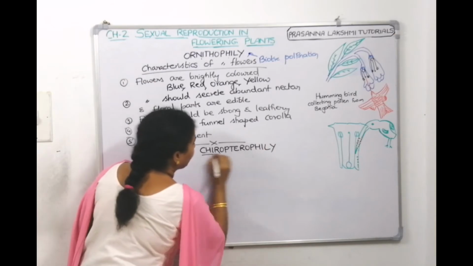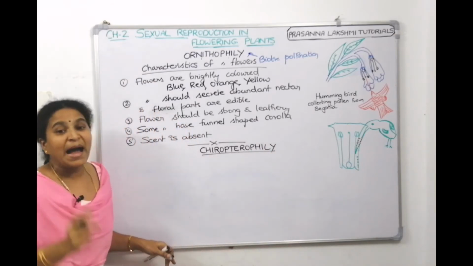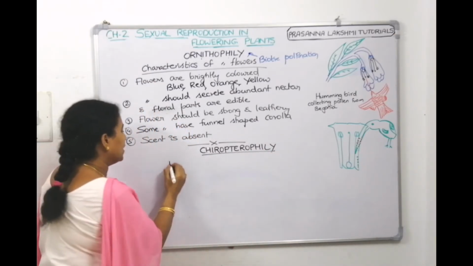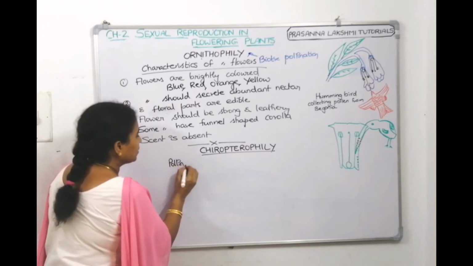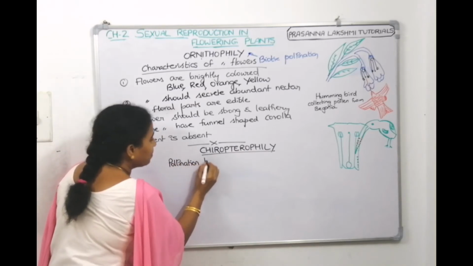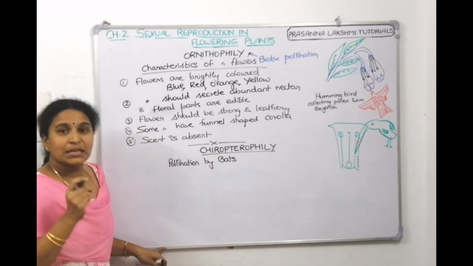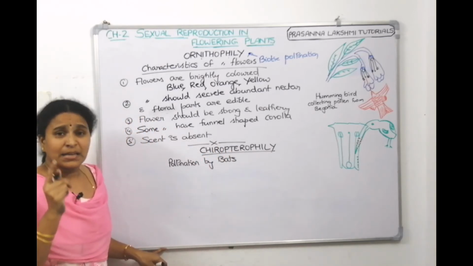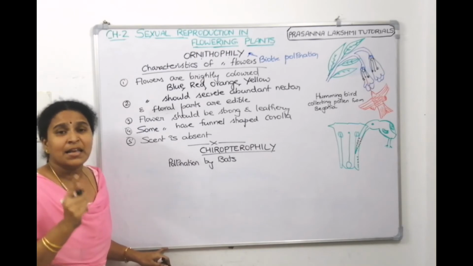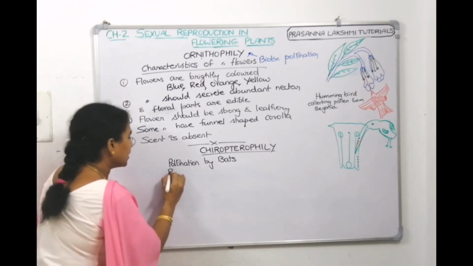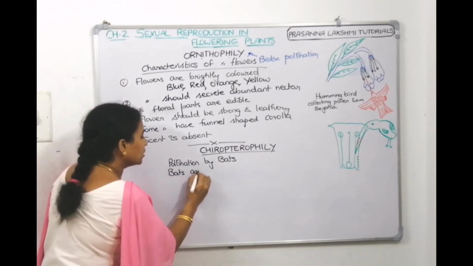Chiropterophily. Pollination by bats is called chiropterophily. Now, bats are nocturnal. They are flying mammals.